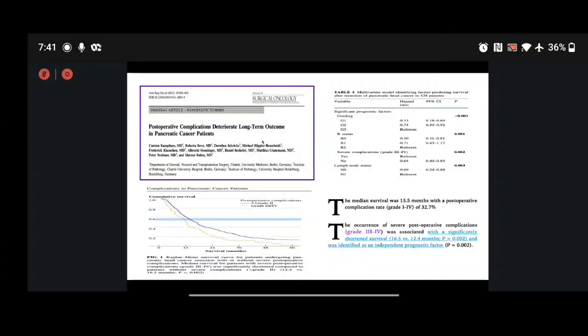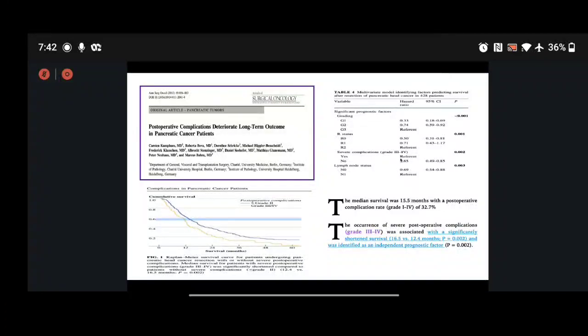Post-operative complications deteriorate long-term outcomes in pancreatic cancer patients. This study found that when the patient suffered grade 3 or grade 4 complications, they had a median survival of only 15.5 months. The occurrence of severe postoperative complications was associated with a significantly shortened survival interval of 16.5 versus 12.4 months, which was statistically significant, and it was identified as an independent prognostic factor.